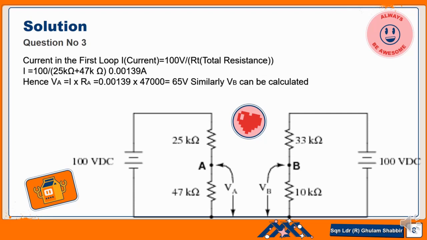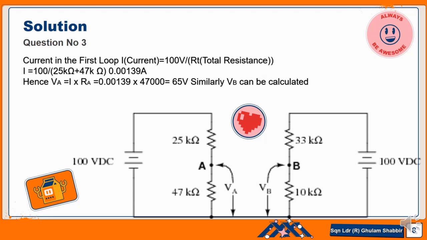Similarly, in case of the second loop, we need to find the total resistance, that is 33 plus 10, 43 kilo ohm. So the current will be I is equal to V over R. V is again 100 volt on the right side battery, and total resistance is 43,000 ohm.